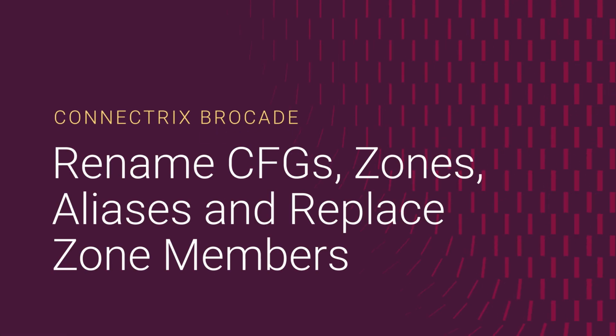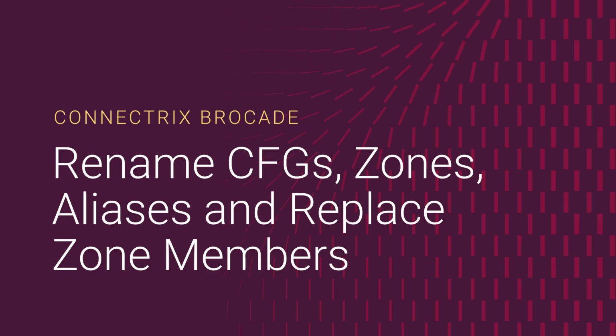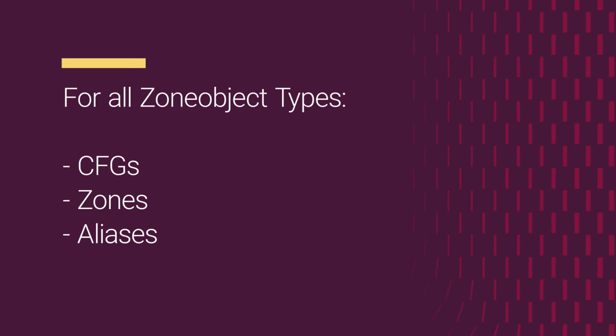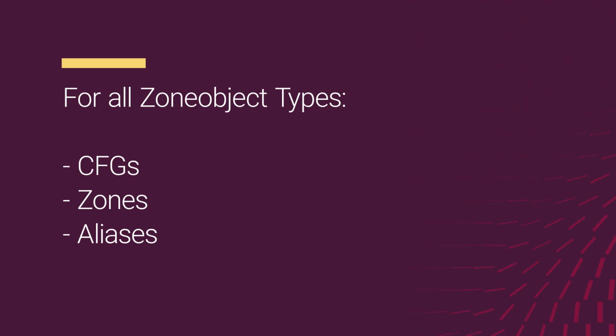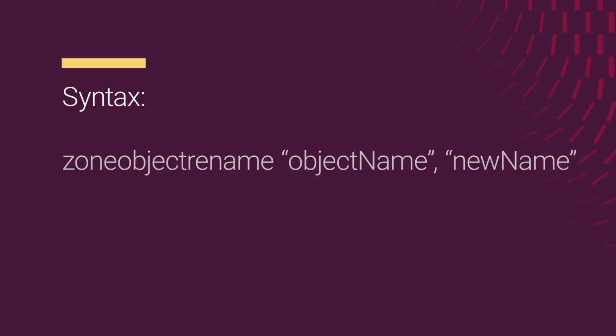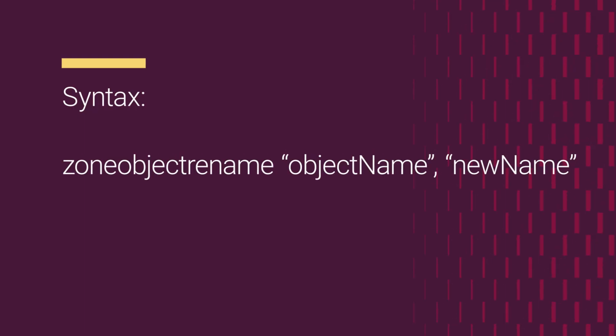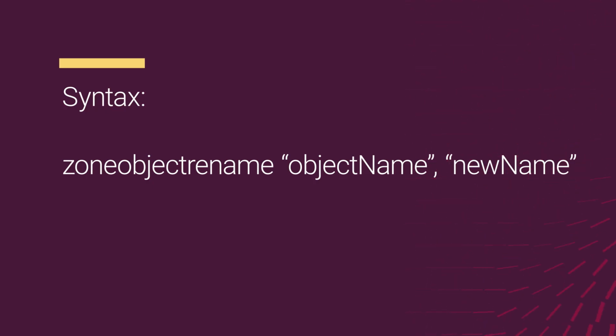Hi everyone, in this video, let us learn how to rename CFGs, zones and aliases and also how to replace the zone members. You can use the zone object rename command for all zone object types including CFGs, zones and aliases. The syntax is zone object rename, object name, comma, new name. Let us see an example.